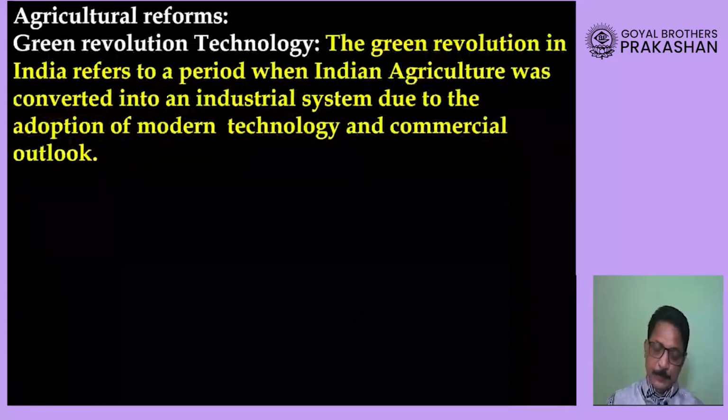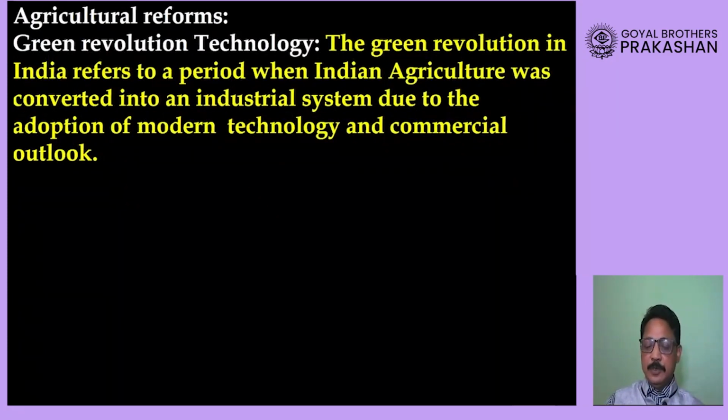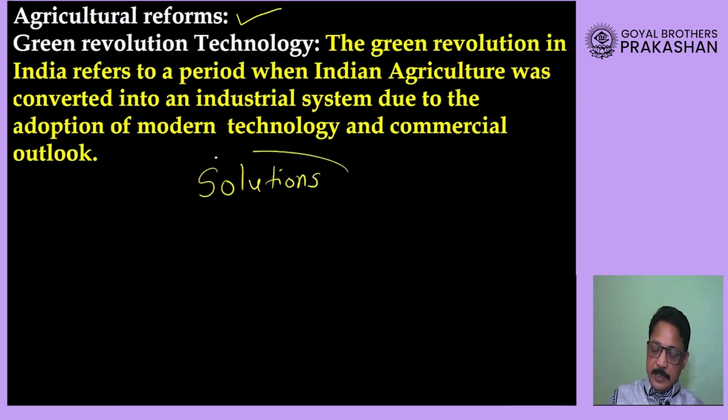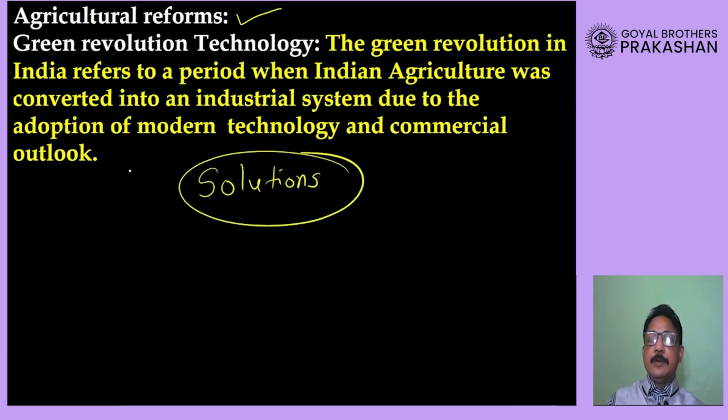Okay, therefore there is now a need to carry out agricultural reform. That means we have to find solutions to the problems of our agriculture, and our government has adopted a technology called Green Revolution technology. Now what is this Green Revolution technology, dear students?